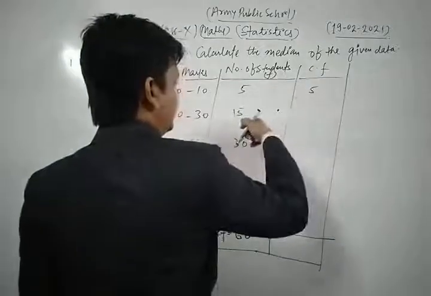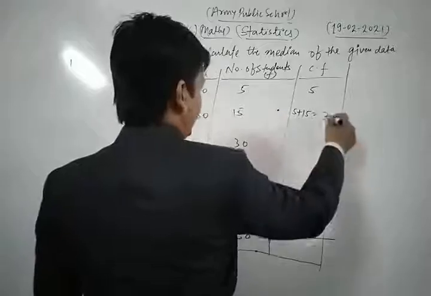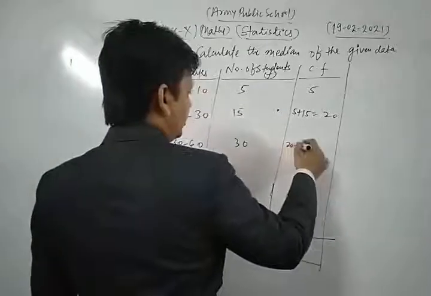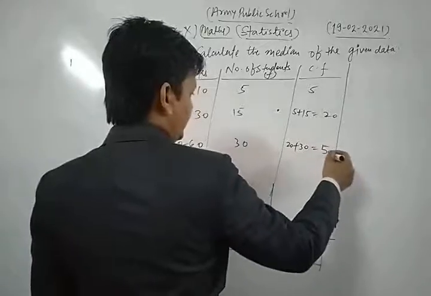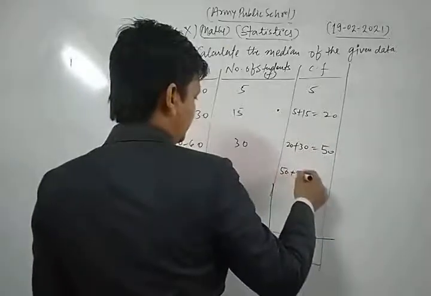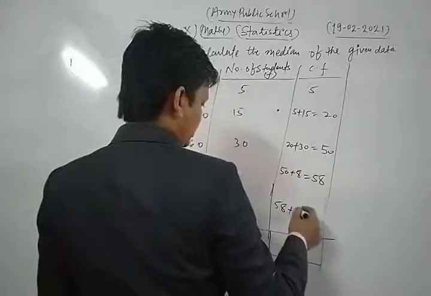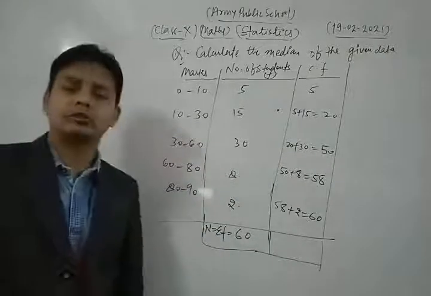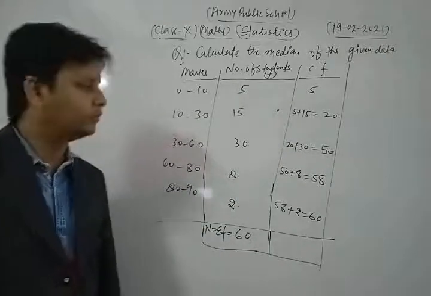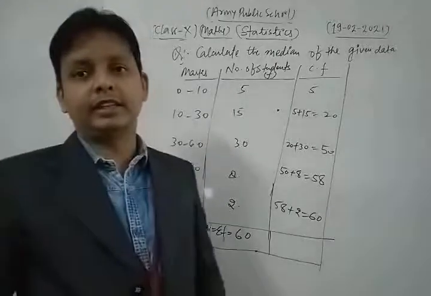Now 5 plus 15, that is 20. Now 20 plus 30 is 50. Now 50 plus 8 is 58. Now 58 plus 2 is 60. So in this way, first of all we find the cumulative frequency. Now we find the median class, and I will discuss that.